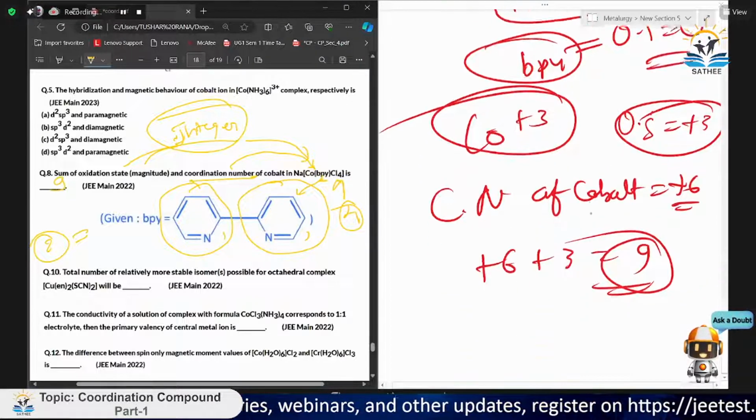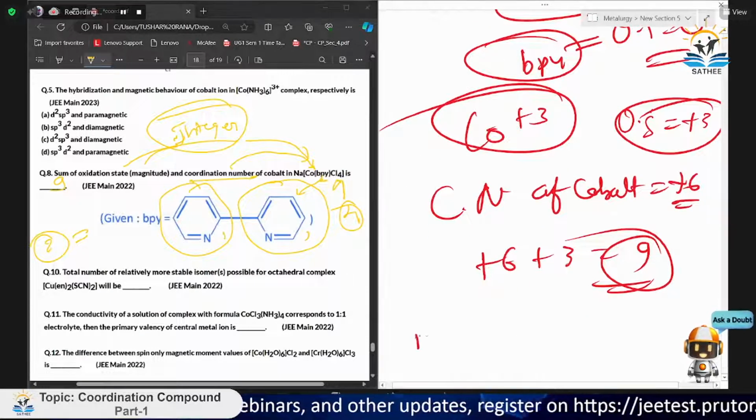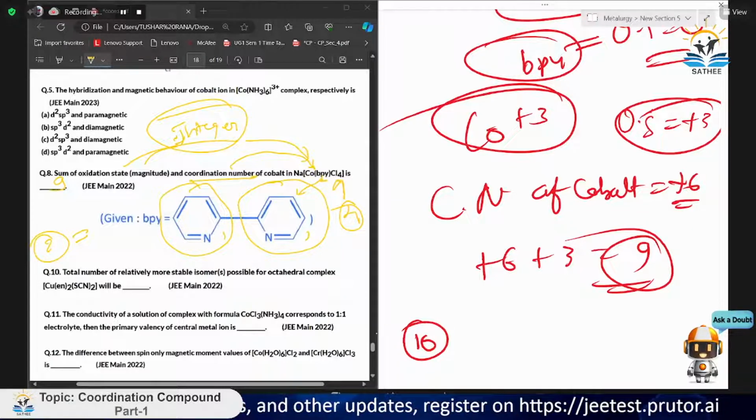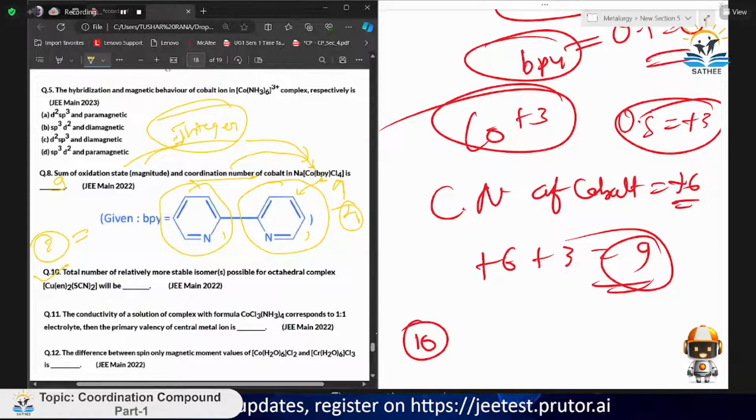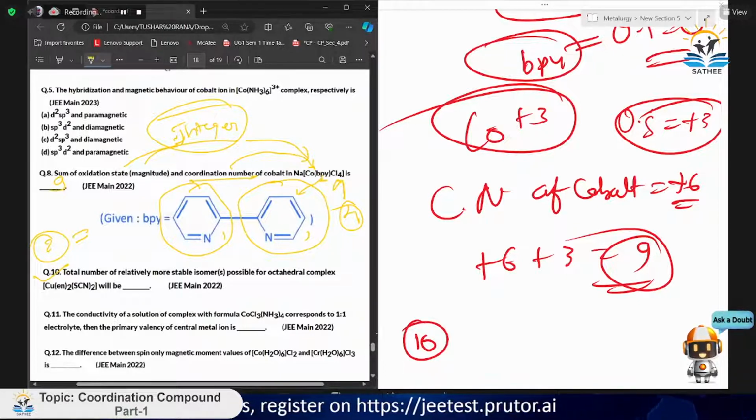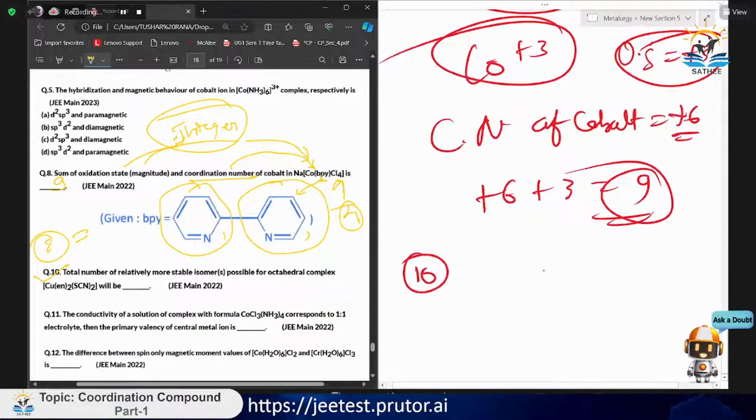Like that you have to check. Now there comes a question regarding isomerism. Let's see what it is saying: total number of relatively more stable isomers possible for the octahedral complex. So we have been given a compound, and it says write all the possible isomers and the more stable isomers.